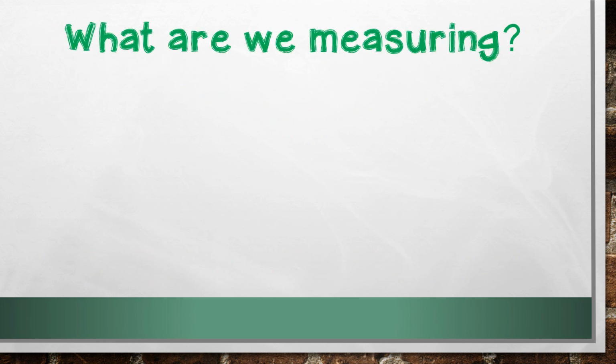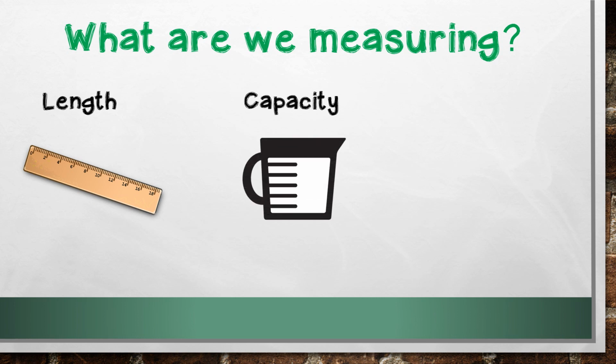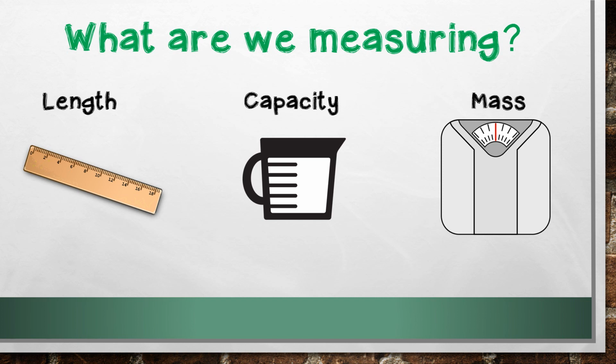Now I know what you're all thinking. What are we measuring? Whenever you're doing measurement, there are 3 different kinds of measurement you might have. You might have length, where you're measuring how long something is. You might have capacity, where you're measuring how much can fit inside of an object. Or you might be measuring mass, or the weight of an object.